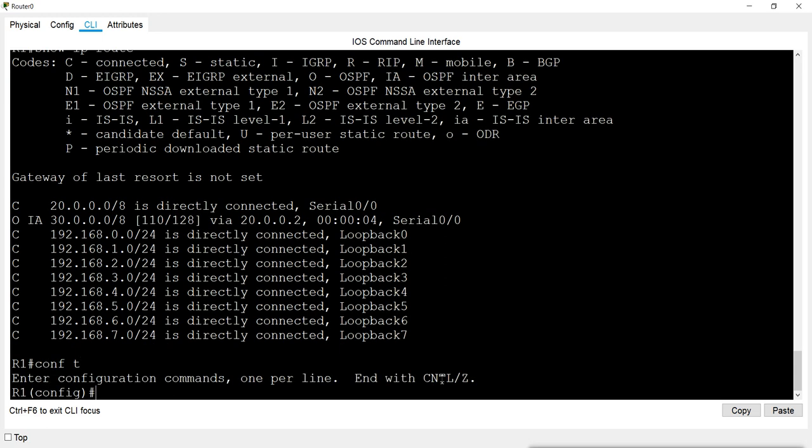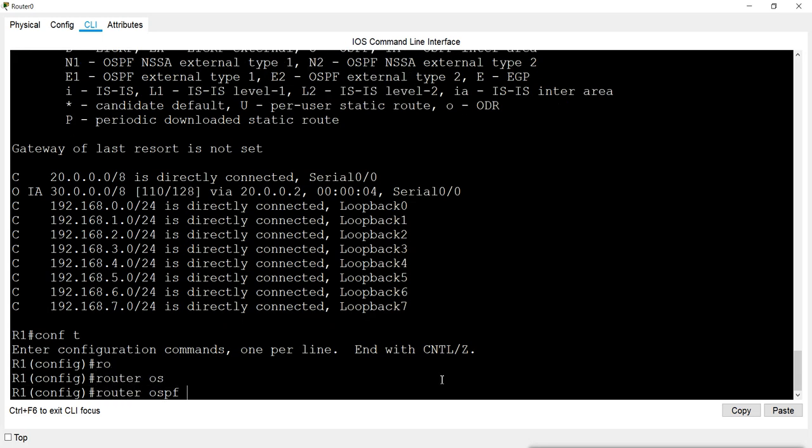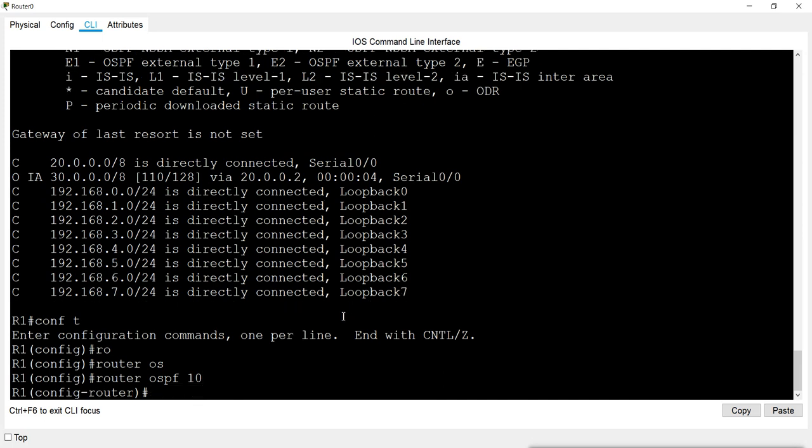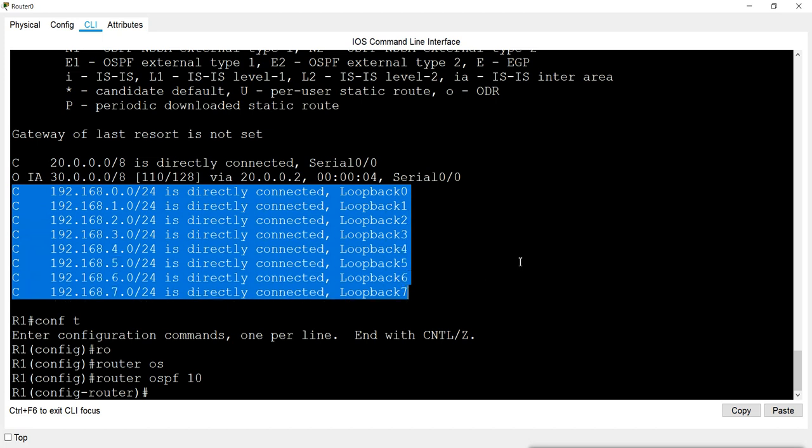Now here I will give the command router OSPF and the same process ID which I used to configure OSPF here previously, so that I will configure the same process. Now I want to introduce all these networks here. So how will I do that?